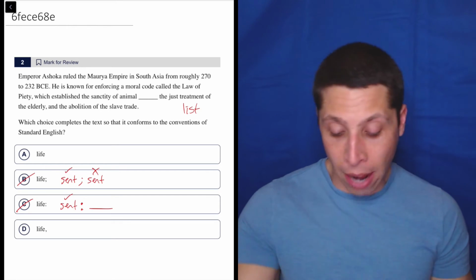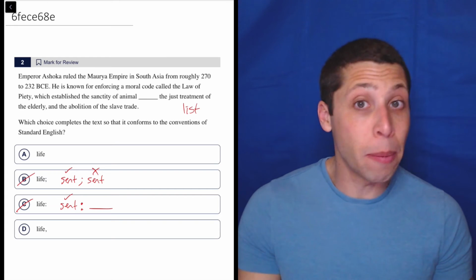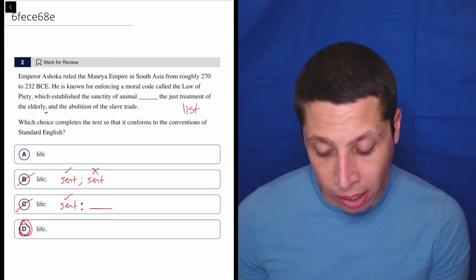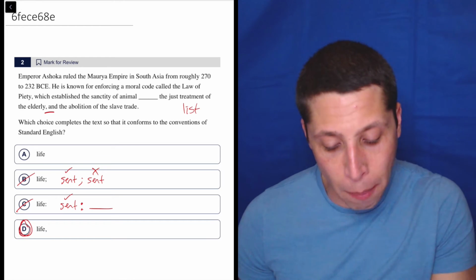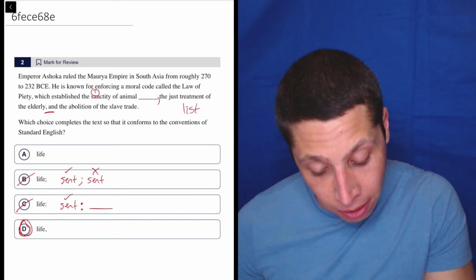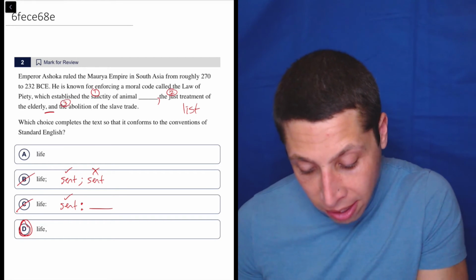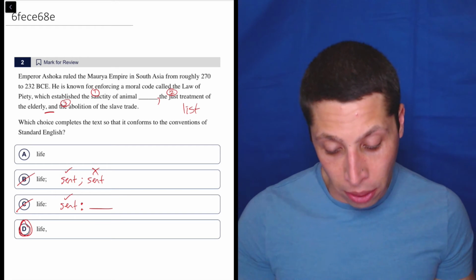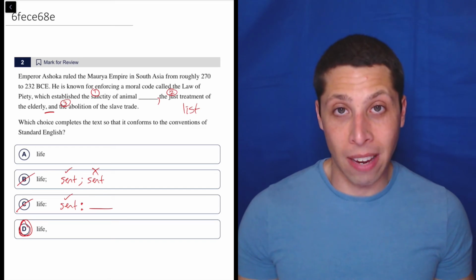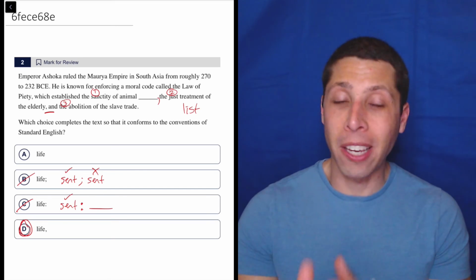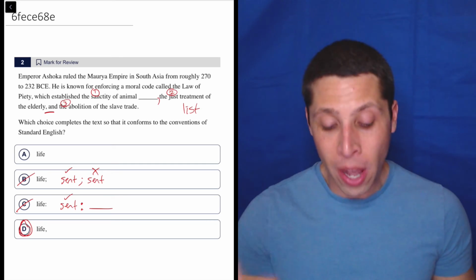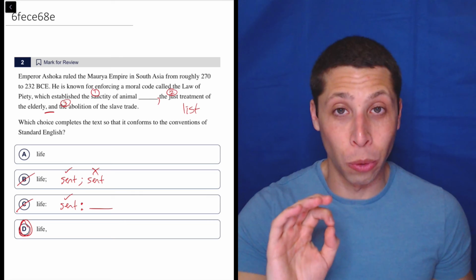And then hopefully we can now decide between a comma and a lack of any punctuation at all that we do need a comma here. The reason is that it's a list and we have commas in lists, right? So we have a comma right before the and, so we should have a comma right here where we're kind of moving from the first item in the list to the second, right? So just to be clear, here are the three things in the list. This guy established three things: the sanctity of animal life, the just treatment of the elderly, and the abolition of the slave trade. So it's a simple list, just like you would make in your own essays for school. We just use commas to separate all of those items in the list. So it is very basic punctuation rules that we're using here.